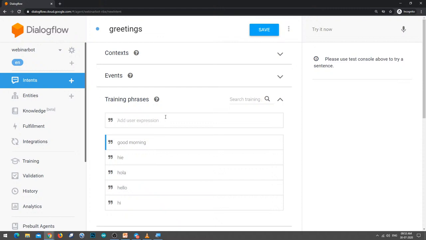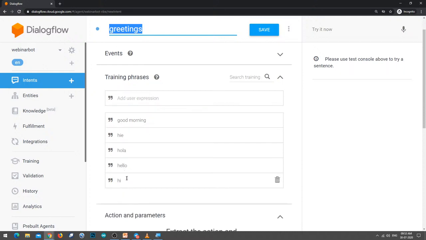So here we have given the intent name as greetings, and we have added some training phrases, say hi, hello, something like that. Training phrases are nothing but user examples, what the user wants to say.